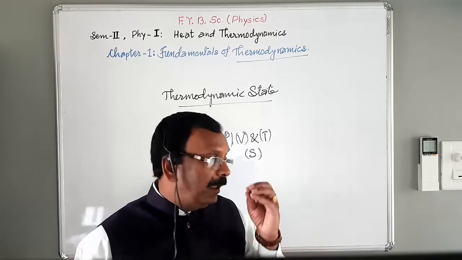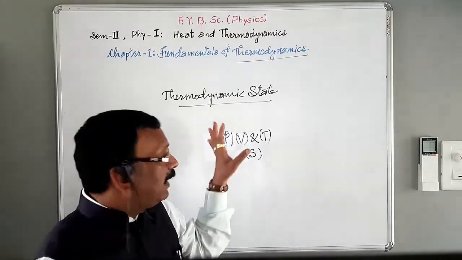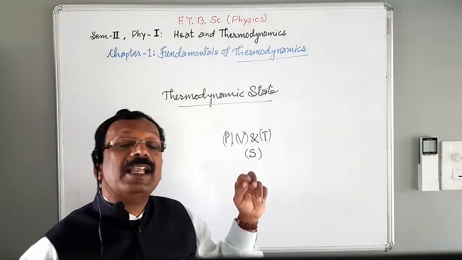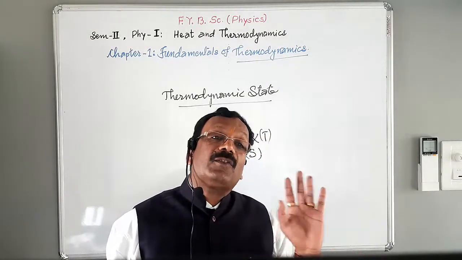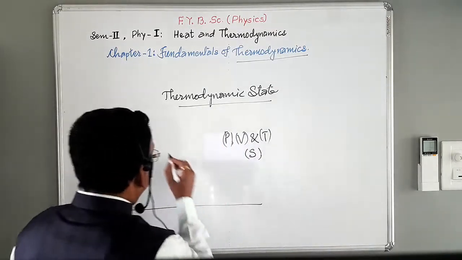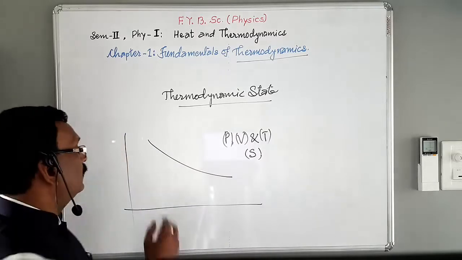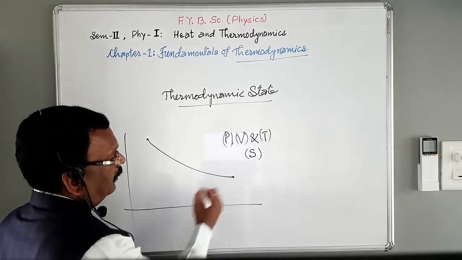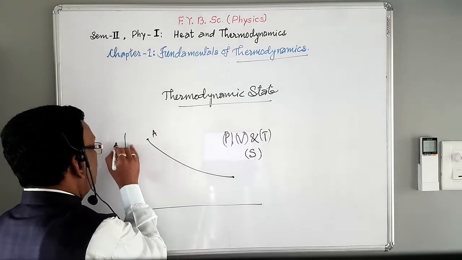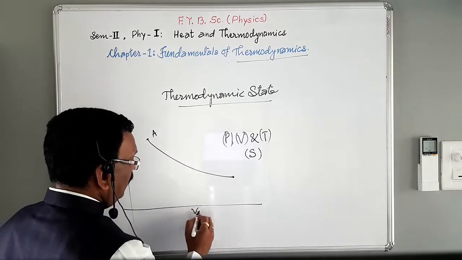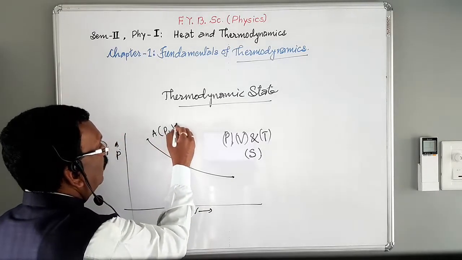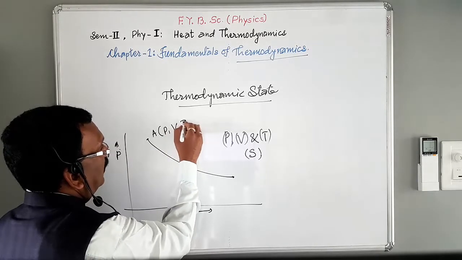Okay. And hence with the help of these parameters or variables or coordinates, we can describe the state of the system. Suppose this is a change. Here at point A, if we consider the pressure on the y axis and volume on the x axis, suppose at point A pressure is P1, volume is V1 and temperature is T1.